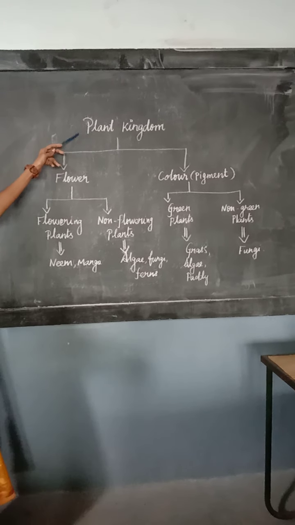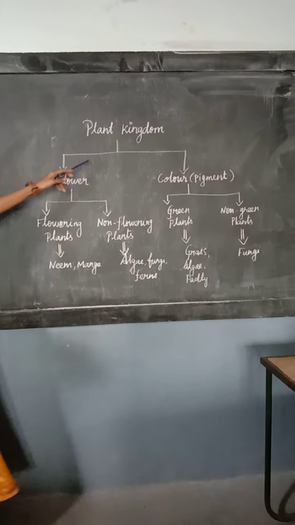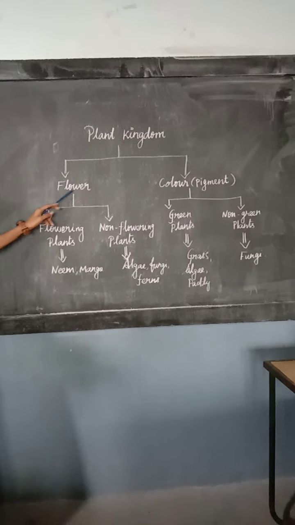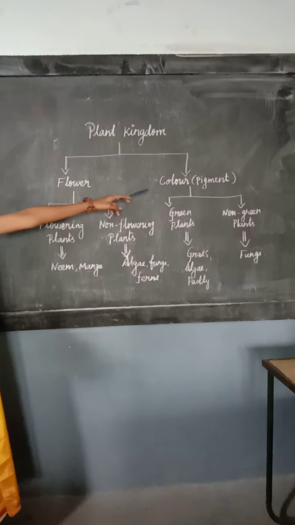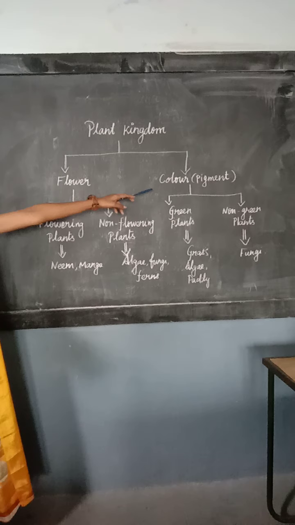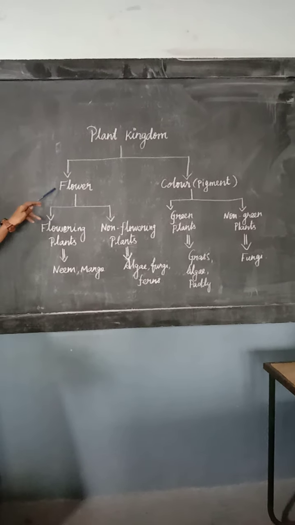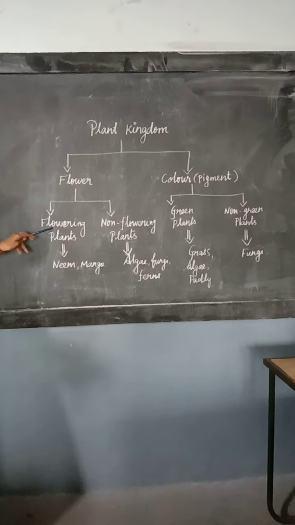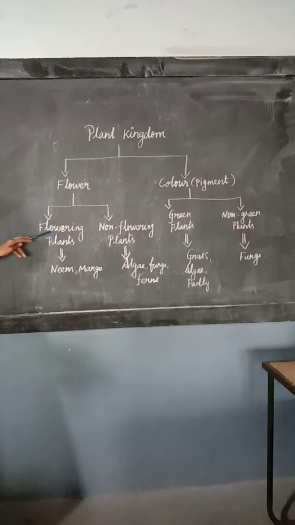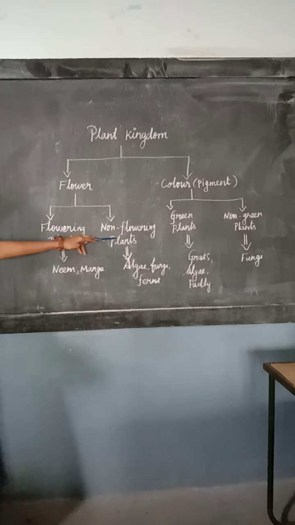Classification of plant kingdom. Okay, the plant kingdom is divided into two types, flower and color. Color in the sense, based on the pigment, they are classified into two types. Okay, first coming to the flower. Flower is further divided into two types, flowering plants and non-flowering plants.